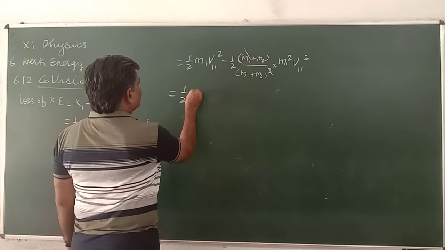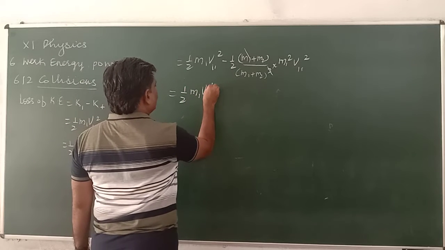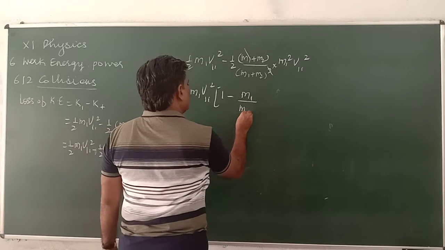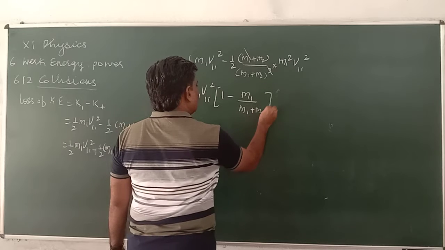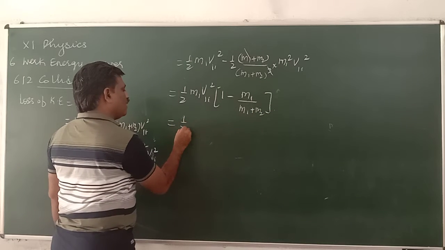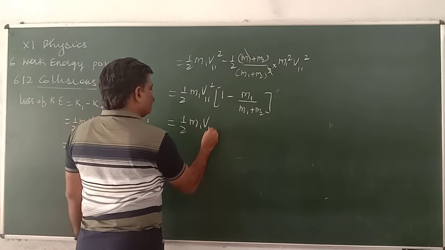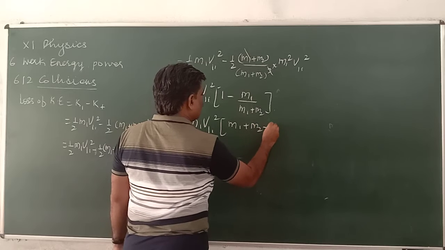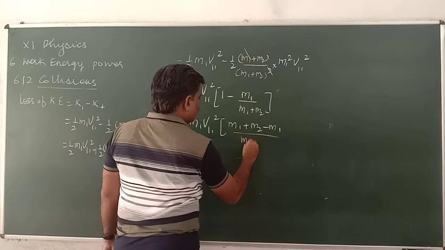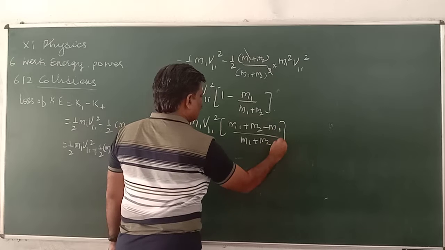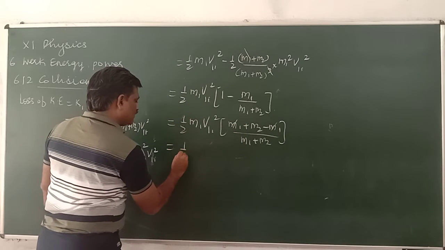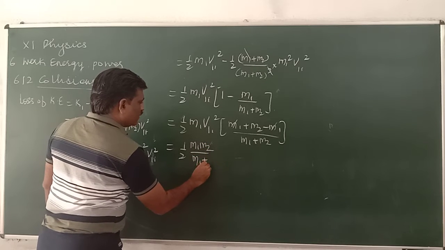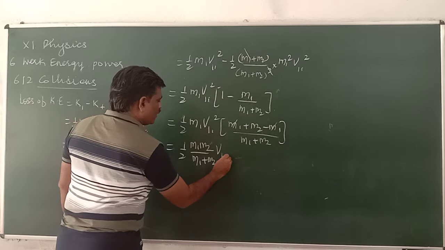I am taking half M1 V1I bracket square common, 1 minus M1 plus M2, which is equal to half M1 V1I square, M1 plus M2 minus M1, M1 plus M2, cancel it, which becomes half M1 M2, M1 plus M2, V1I bracket square.